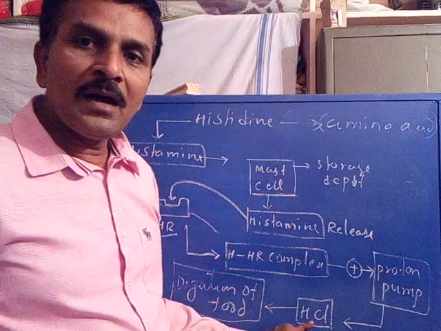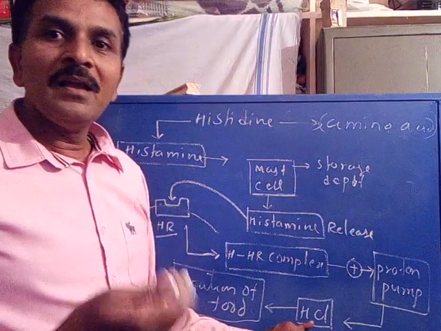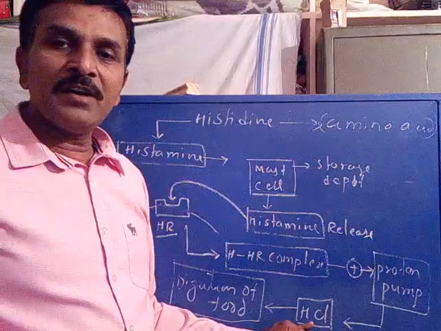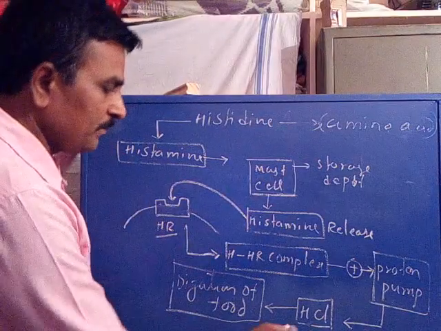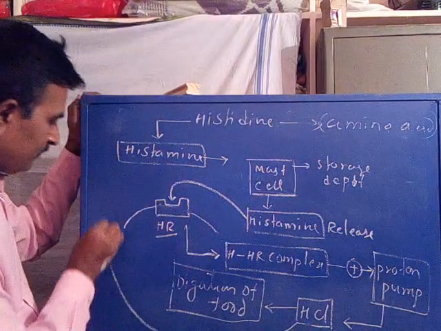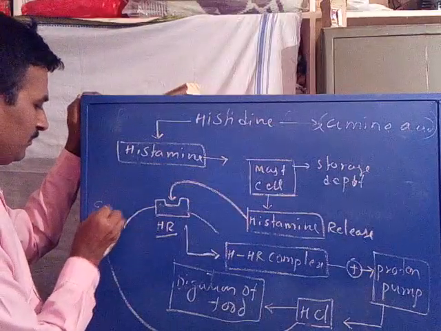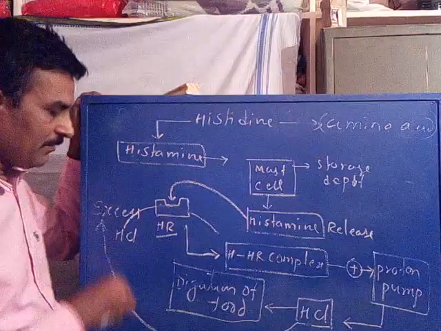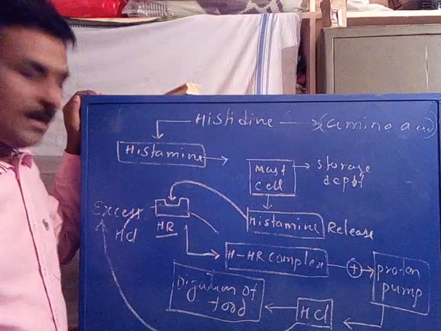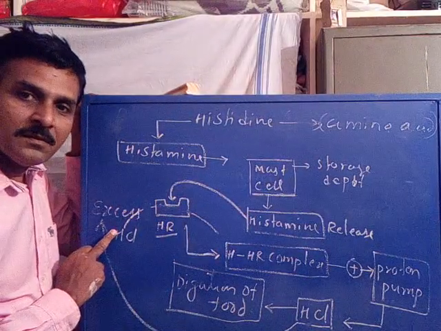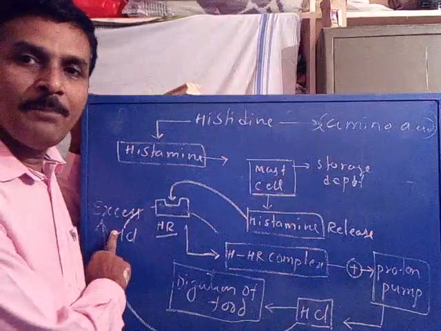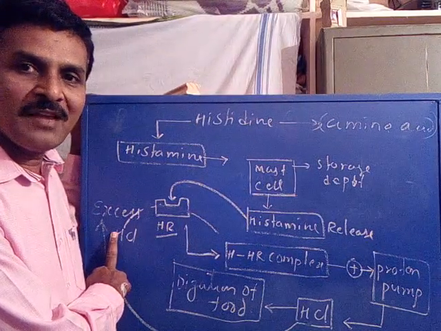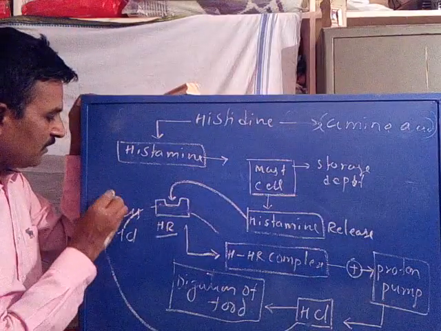The remainder, because excess hydrochloric acid is secreted beyond what is needed for the digestion of food, the excess hydrochloric acid now causes damage to the epithelial layer, which is the protector of the tissue of the gastrointestine. So this causes ulcer.